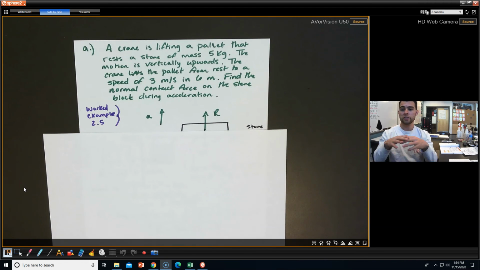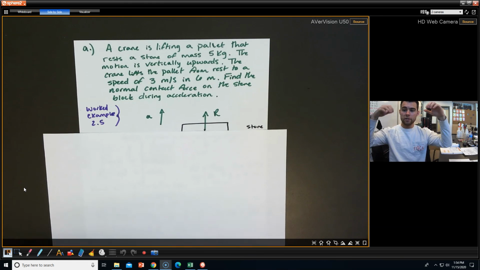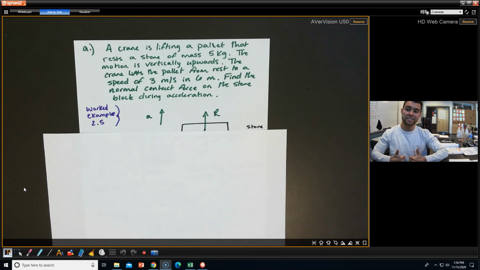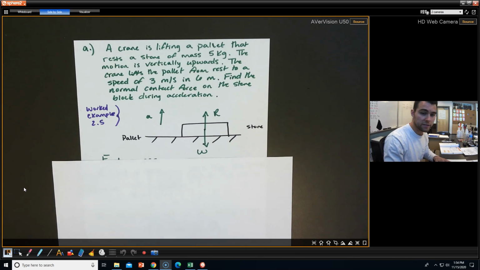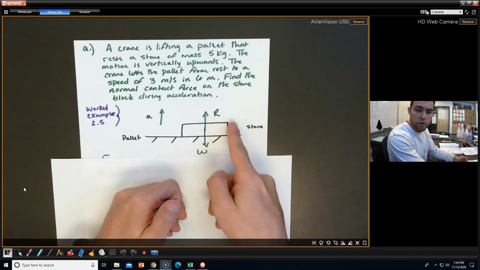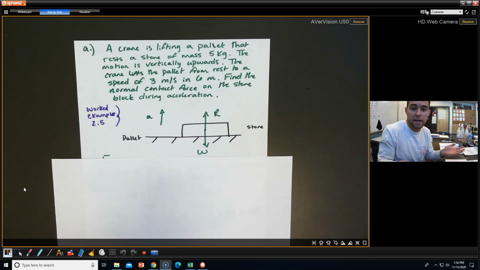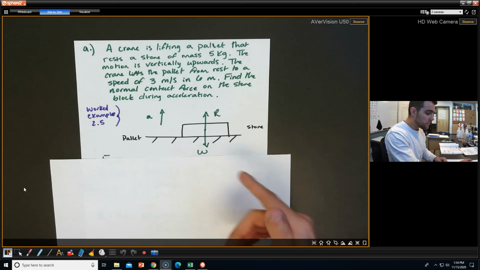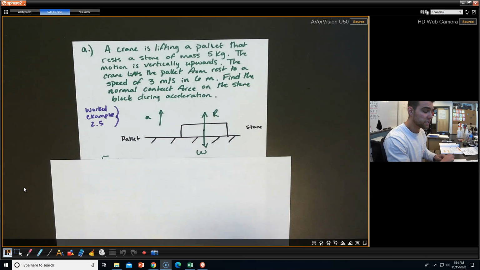So we have a stone resting on a pallet. The stone has a weight to it, but the pallet has its own reactionary force going up. So for our diagram, this is kind of what we have to work with. Here's the pallet surface. Here's our stone that looks beautifully cut, a beautiful ingot. And so we really want to figure out what this R is.